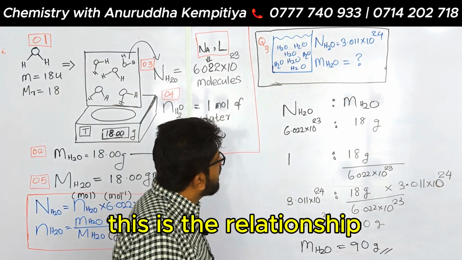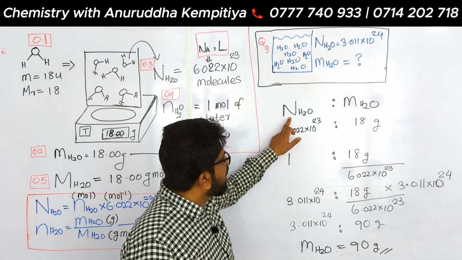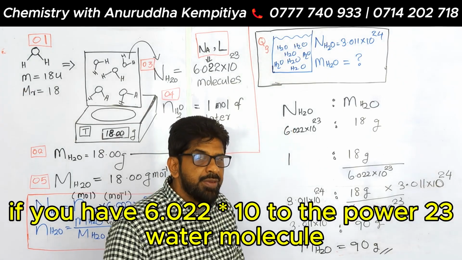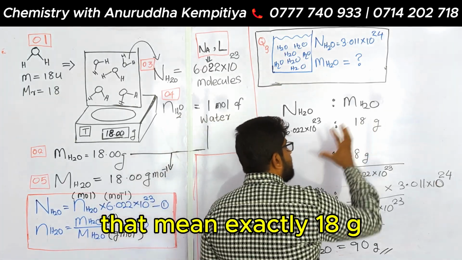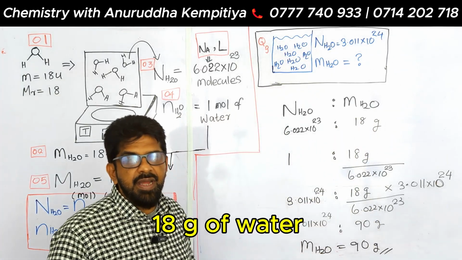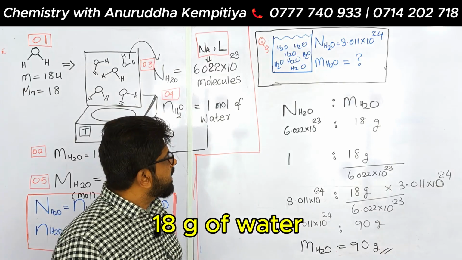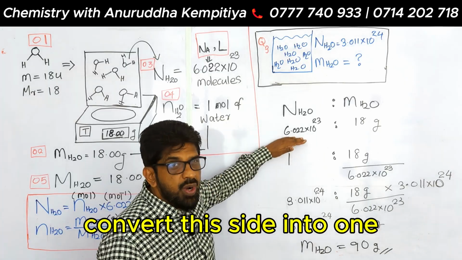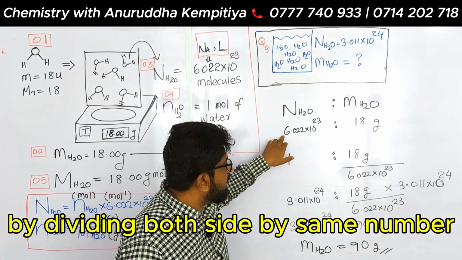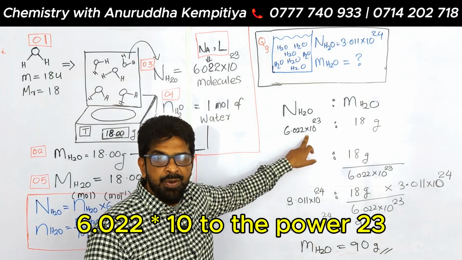Okay, this is the relationship. If we have 6.022 times 10 to the power 23 water molecules, that means exactly 18 grams of water. Then I am going to convert this side into 1 by dividing both sides by the same number, 6.022 times 10 to the power 23.